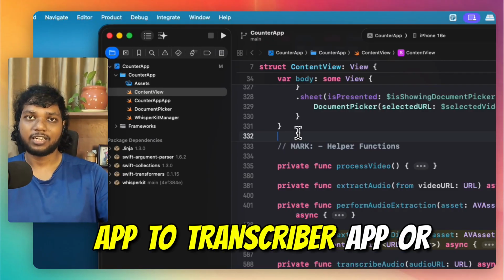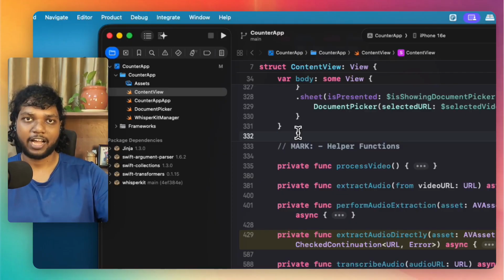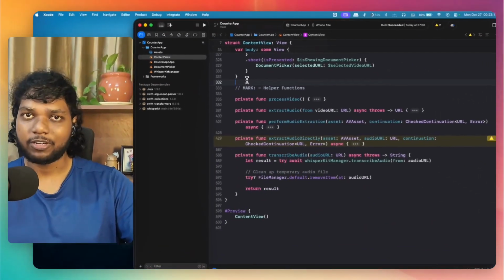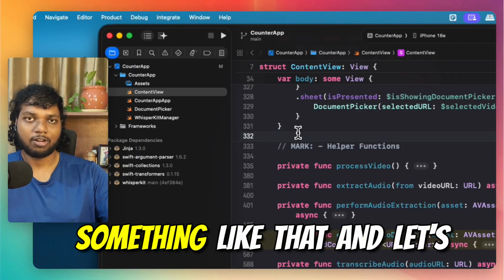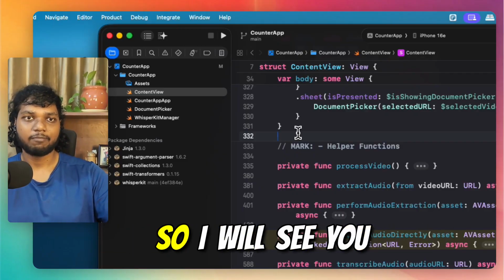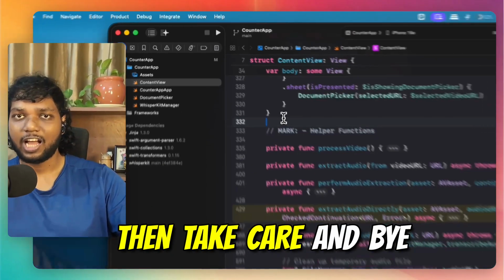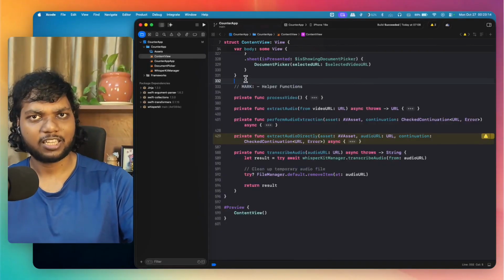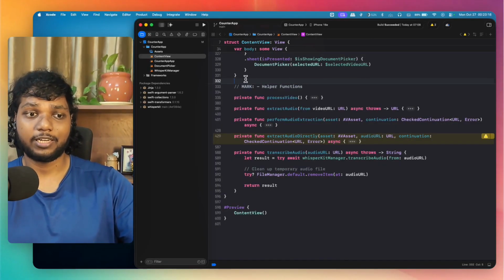I will try hosting it by providing an app icon, changing the app name from counter app to transcriber app or something like that, and let's see where it takes us.